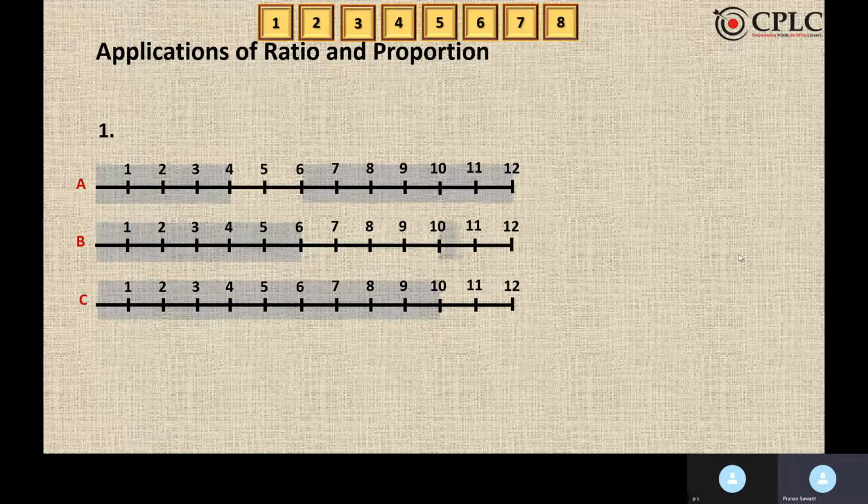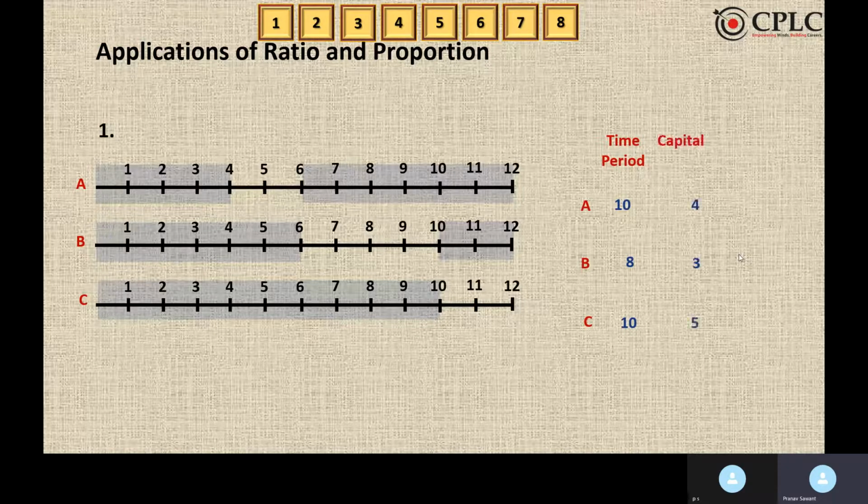C was there for 10 months, and at the same time, when C quit, B rejoined from the 10th month onward. Hence, let's try to find out the total time period of A, B, and C. The time period of A is 10 months, B is 8 months, C is 10 months. Capitals, we know that they are 40,000, 30,000, and 50,000 respectively. So, it's a question based on compound partnership.